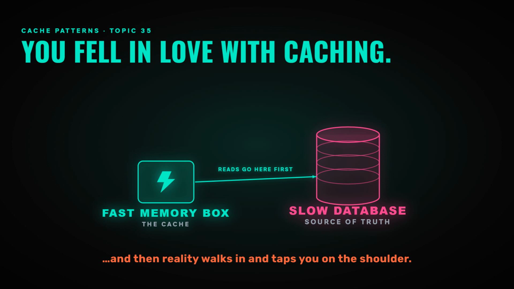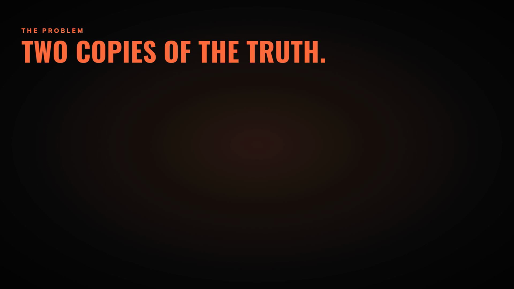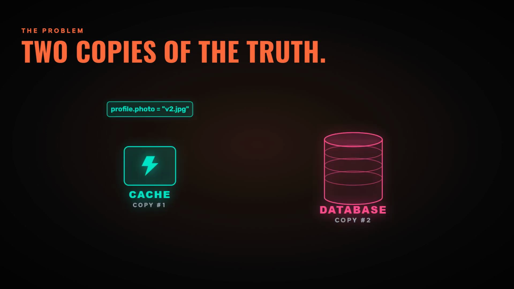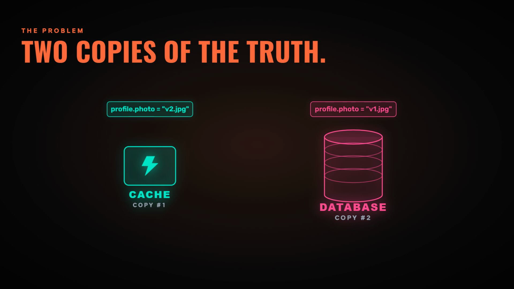Because here is the thing nobody warned you about. A cache and a database are now two separate places that both hold your data. Two copies of the truth. And the moment you have two copies of anything, a very annoying question appears and it refuses to go away. Okay, but who actually fills this cache? And when someone changes the data, who keeps these two copies in sync?